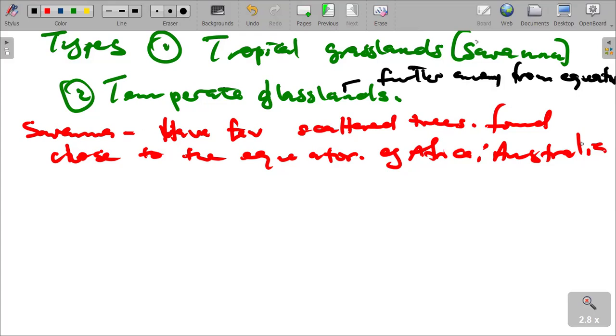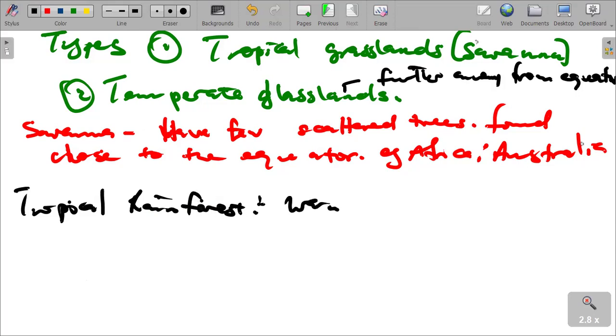Tropical rainforest is another type of biome that we can talk about. It is warm and humid. It is found close to the equator as well. So what you need to see again is that there is high rainfall there.